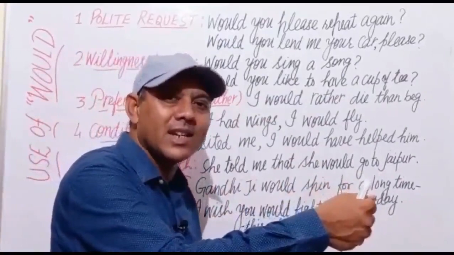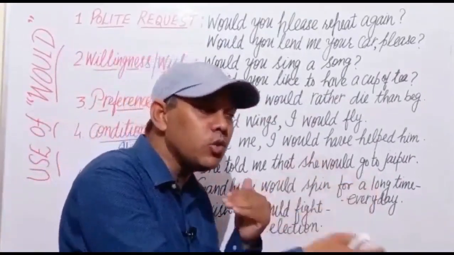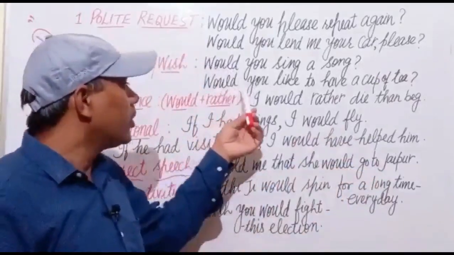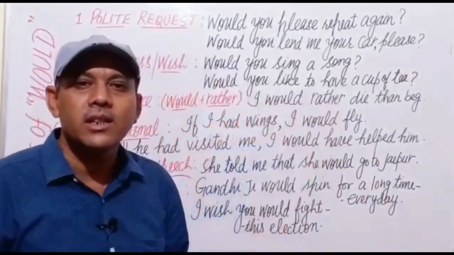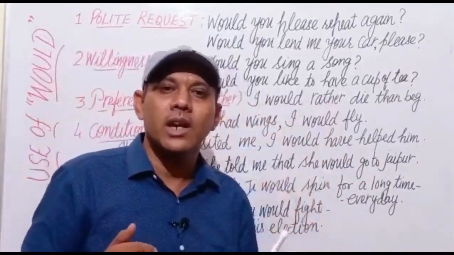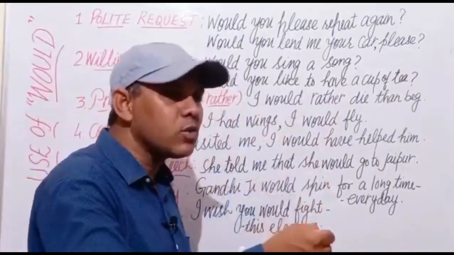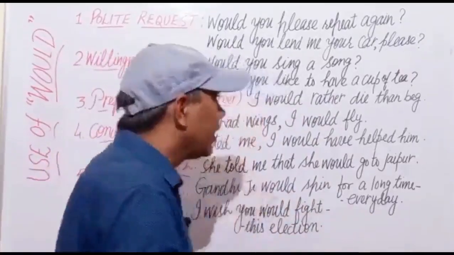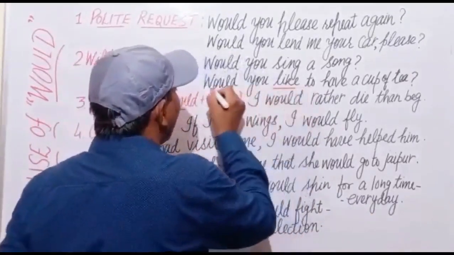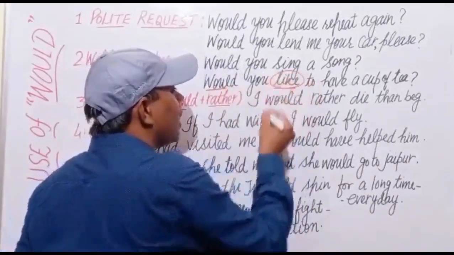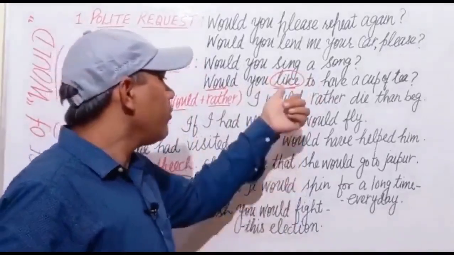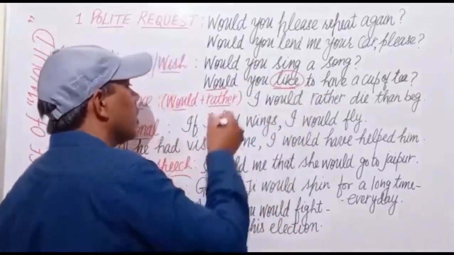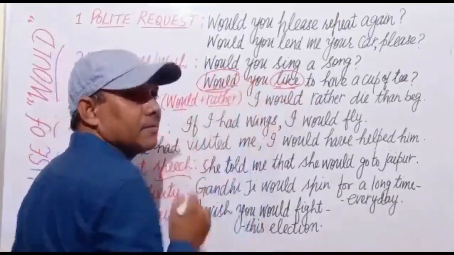क्या आप एक गीत गाना चाहते हैं? Would you sing a song? I want to know the wish of that person. Next is, would you like to have a cup of tea? If someone comes to my house and I ask him, would you like to have a cup of tea? Would you like to have a glass of water? In this way, when there is the word like and we want to know the wish or willingness of someone, then we shall use would with like.